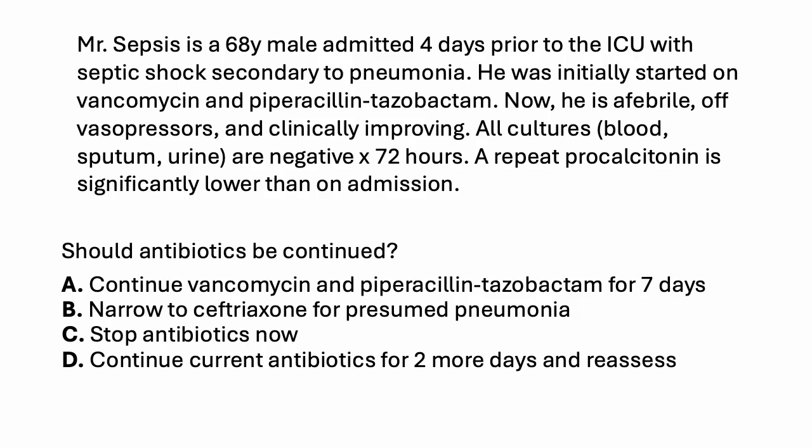Mr. Sepsis is a 68-year-old male admitted 4 days prior to the ICU with septic shock secondary to pneumonia. He was initially started on vancomycin and piperacillin tazobactam. Now he is afebrile, off vasopressors, and clinically improving. All cultures are negative times 72 hours. A repeat procalcitonin is significantly lower than on admission. Should antibiotics be continued? To answer this question, we first need to understand what even is procalcitonin.